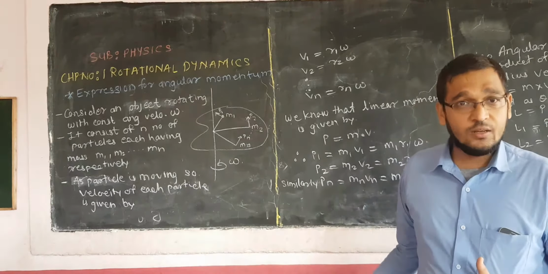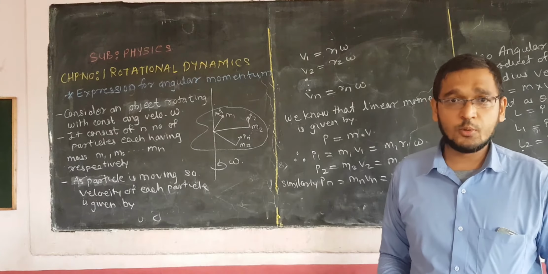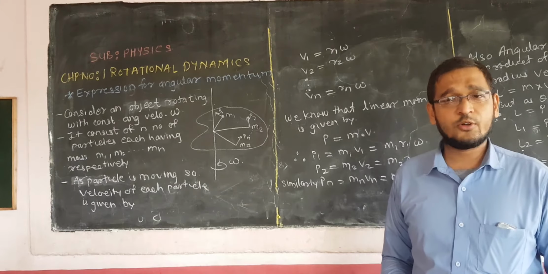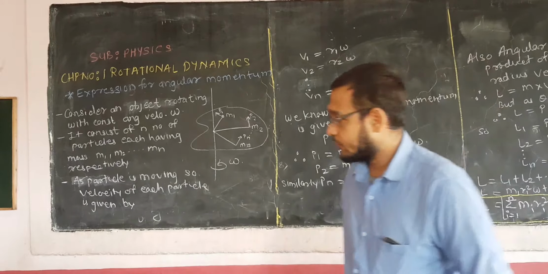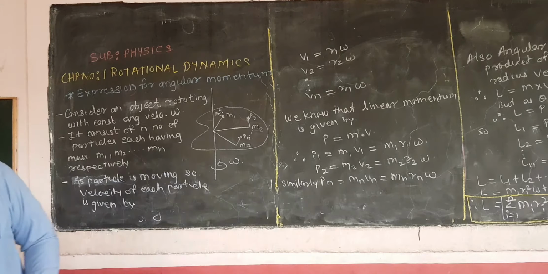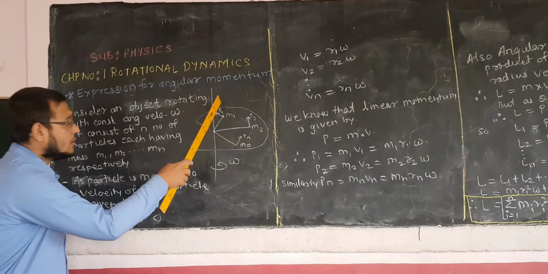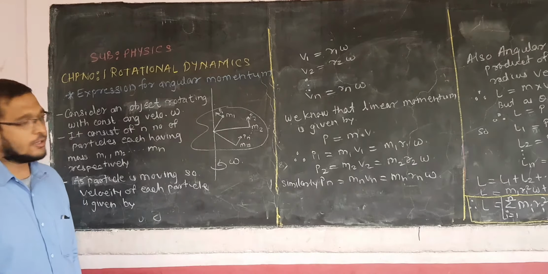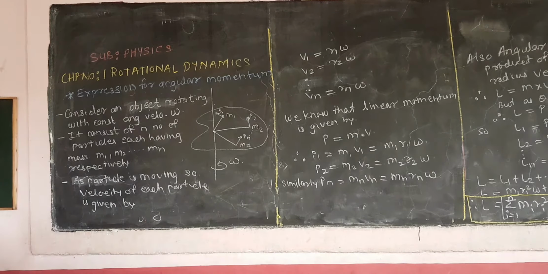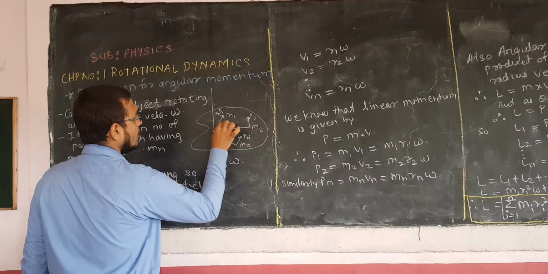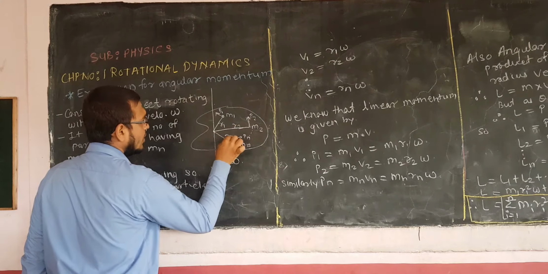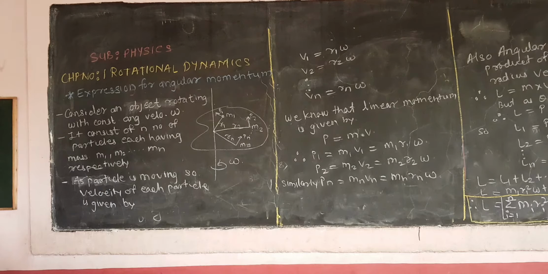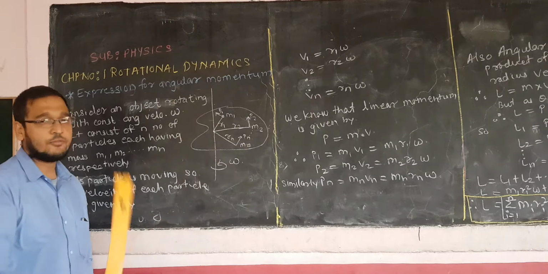So let us find the formula for angular momentum. We have to derive the formula for angular momentum, so let us start with it. Consider a body having n number of particles situated at distances R1, R2, Rn from the axis of rotation, as shown in the figure.